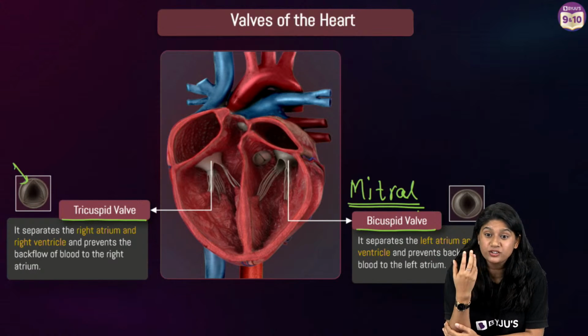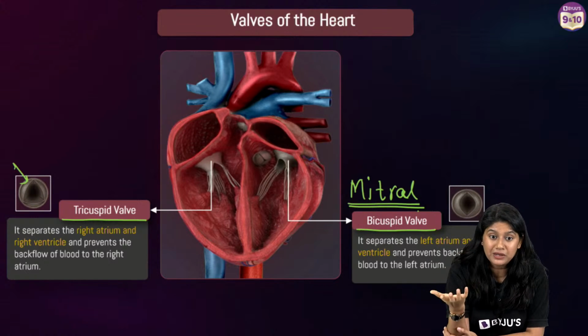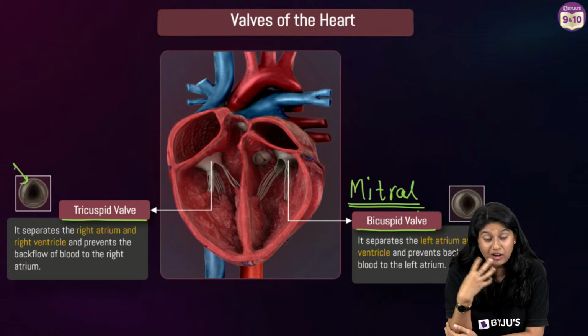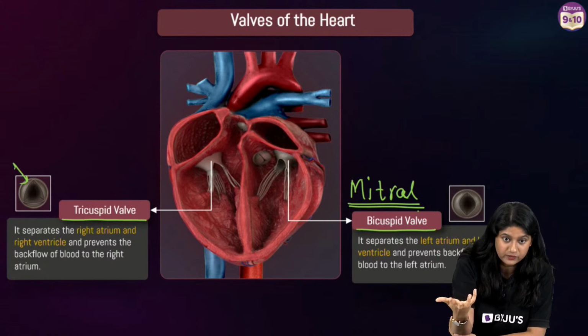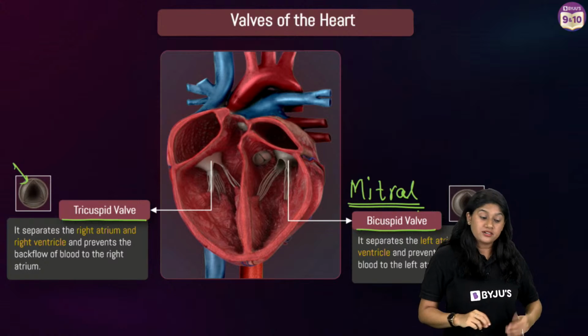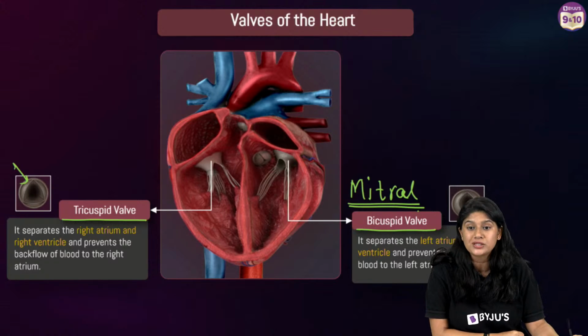I'll not be able to tell you the disease name, but valves don't break, basically they are malfunctioning. Mixing of the blood happens. So sometimes during the development only, the flaps are not working properly. So it could be a genetic disorder altogether. Yes? Everyone, very good. I can see the answers.